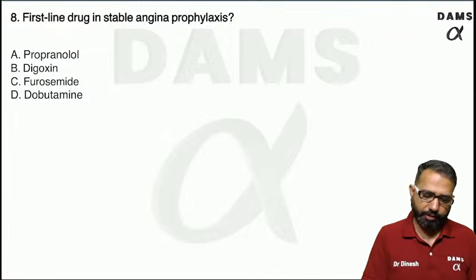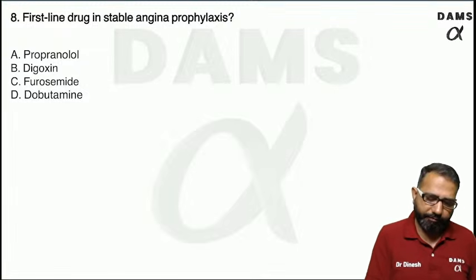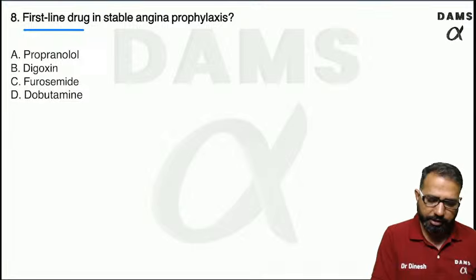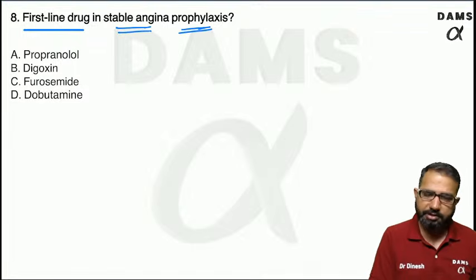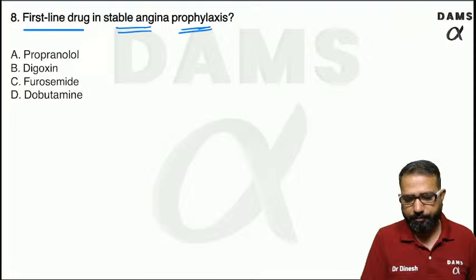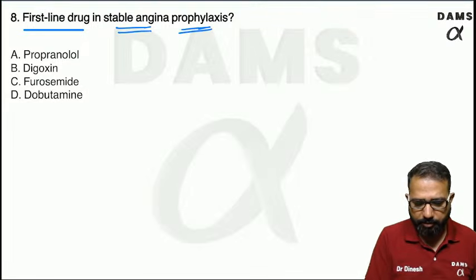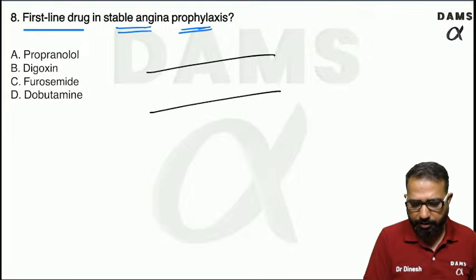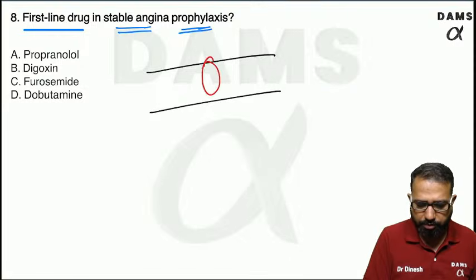Let's see the next question. The first line drug they are asking in stable angina prophylaxis. Stable angina. In stable angina, what happens? In stable angina, there is atherosclerosis.